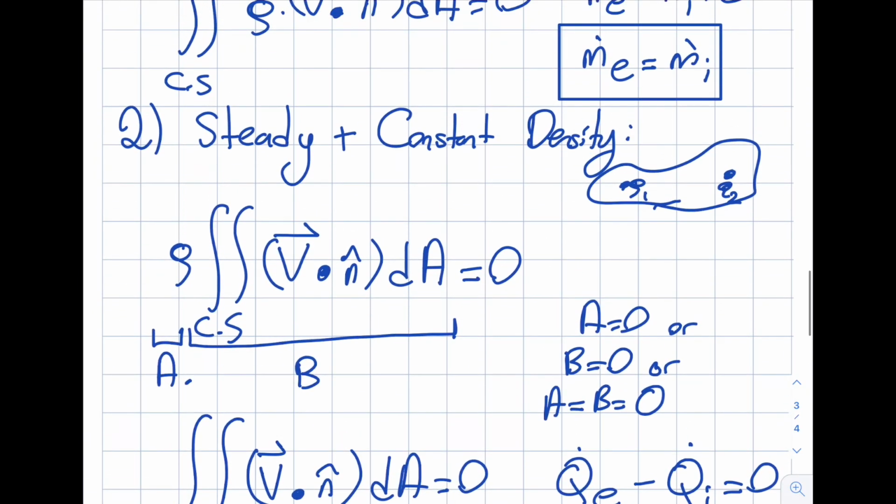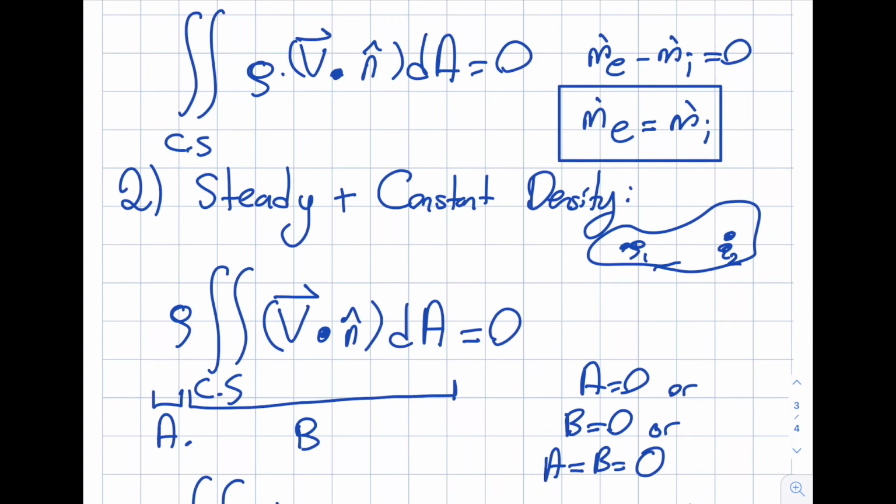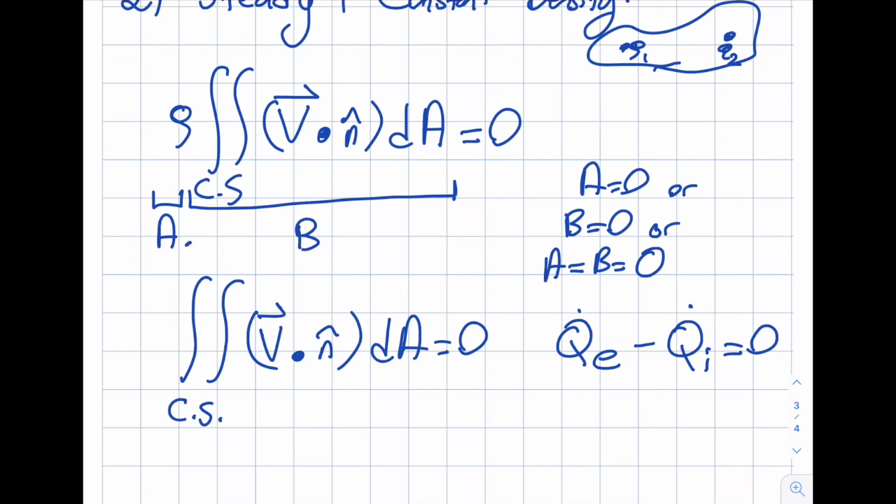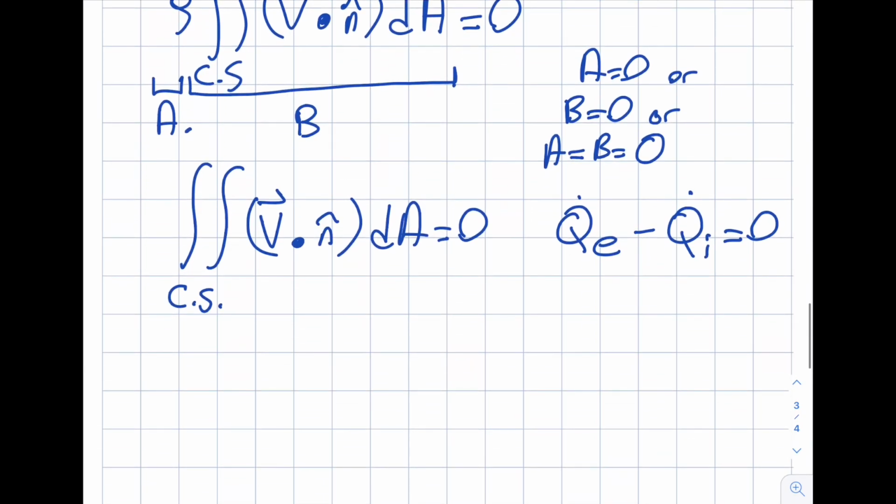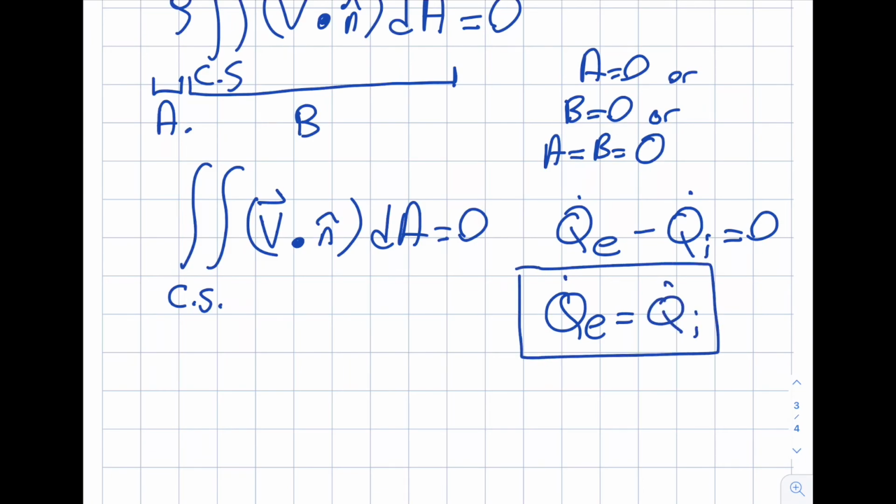I'm just following the same pattern: m dot exit, now it's Q dot exit. If I equate them, you can see Q dot exit is equal to Q dot inlet. That will be my final formula for the steady and constant density case.